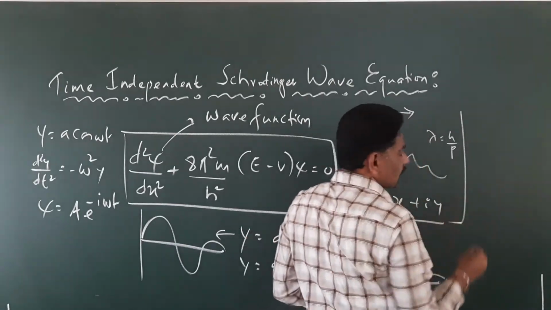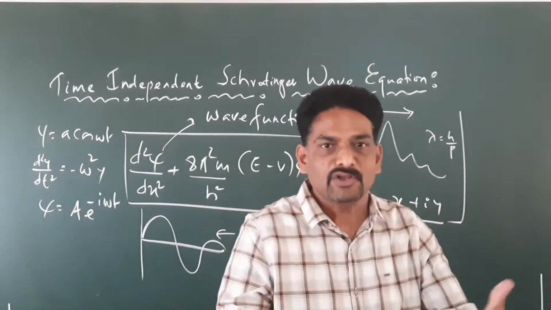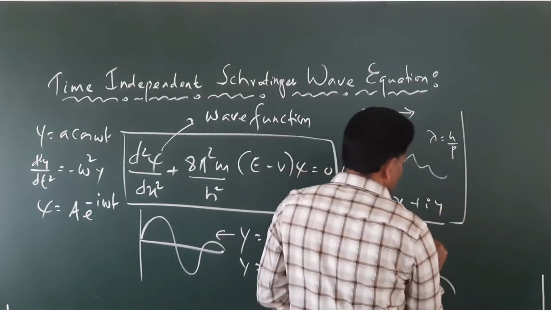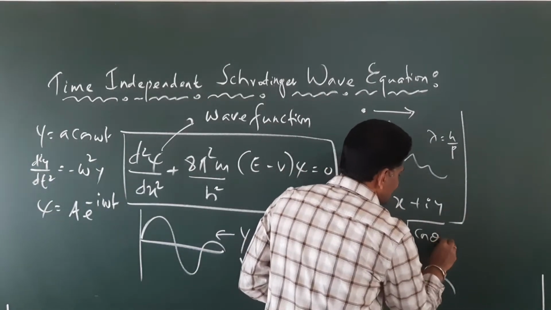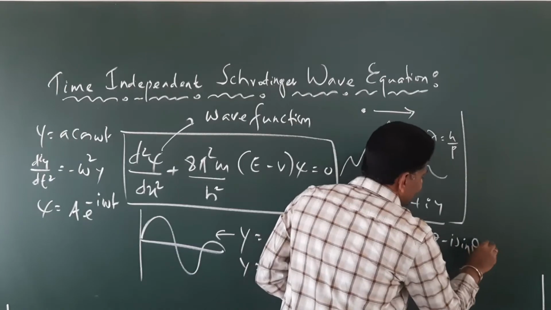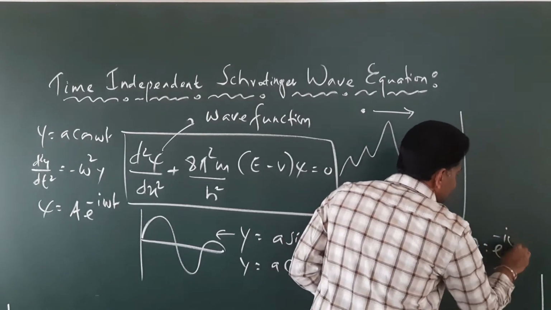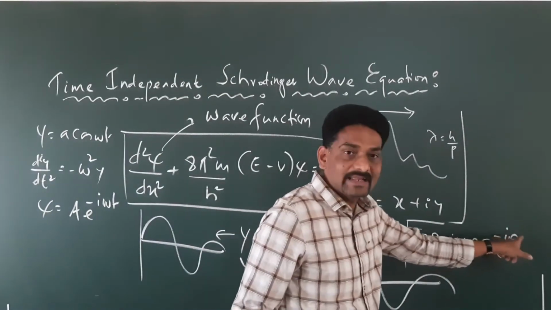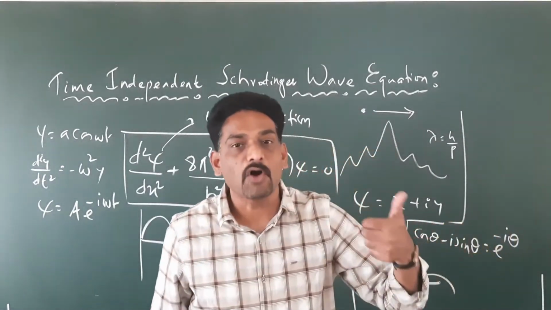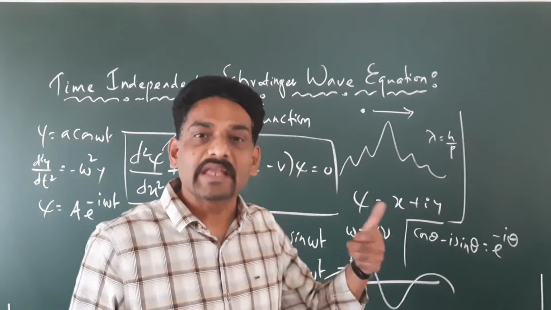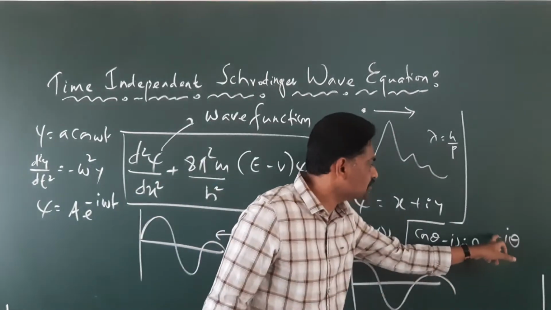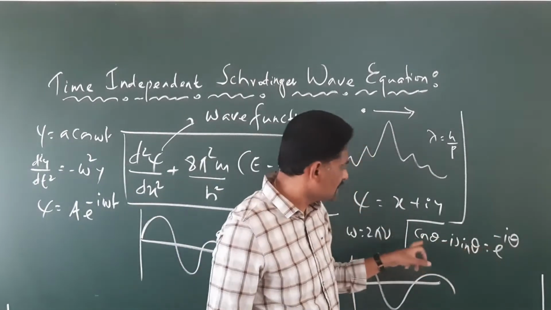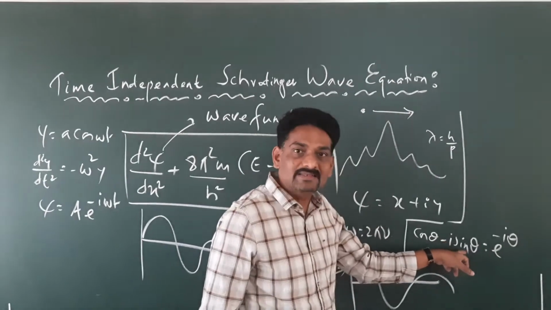We know that we can represent Euler's equation by saying that cos theta minus i sin theta equals e raised to minus i theta, right? This e raised to minus i theta can be expressed as cos theta minus i sin theta.